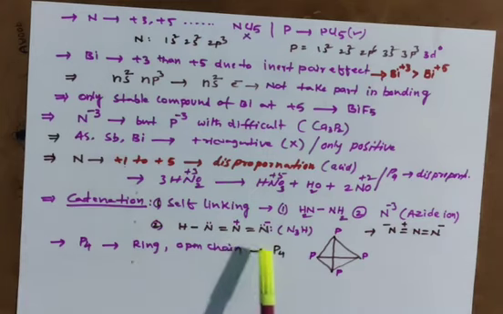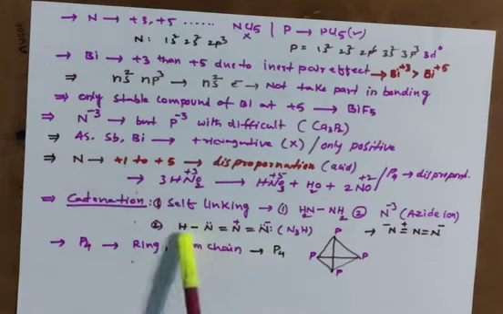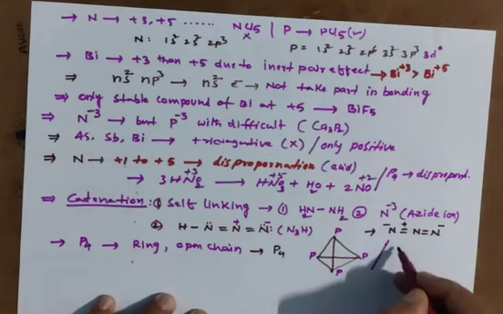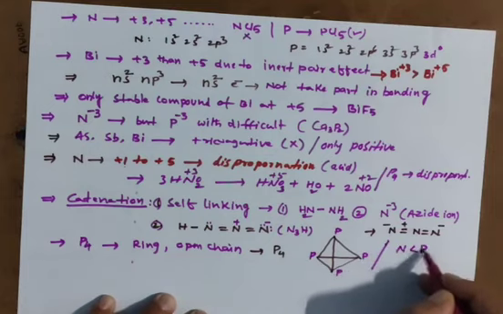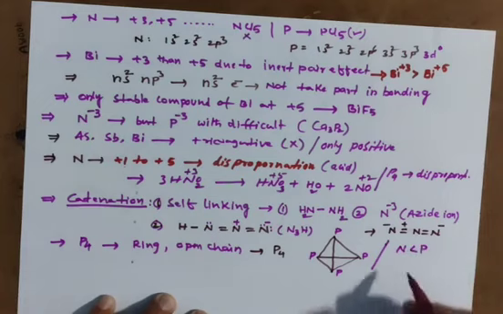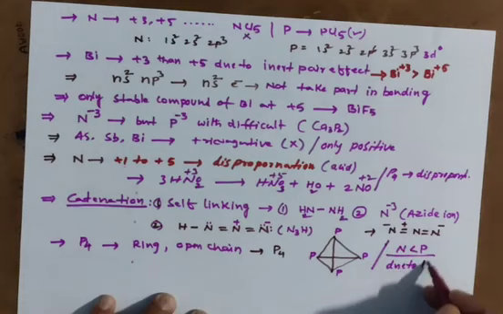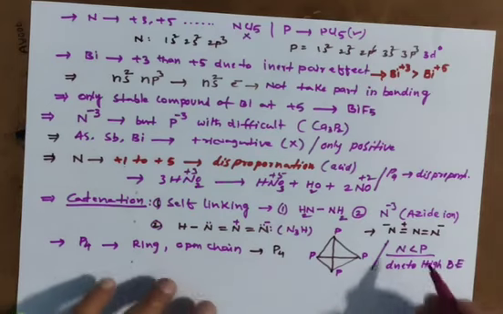So phosphorus has very high catenation compared to nitrogen. So nitrogen has less catenation power than phosphorus. What is the reason? Due to low bond energy.